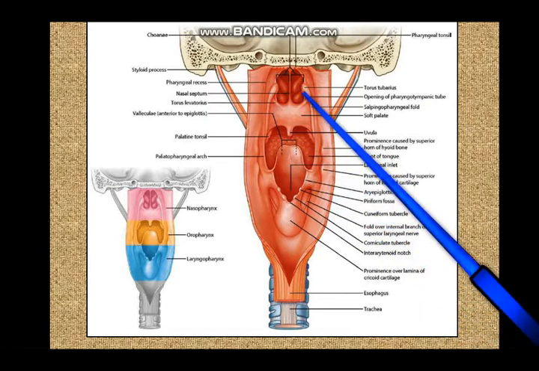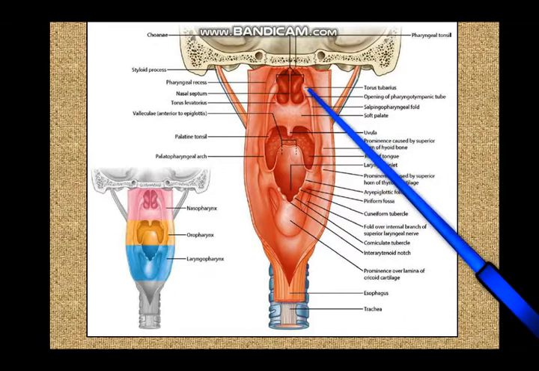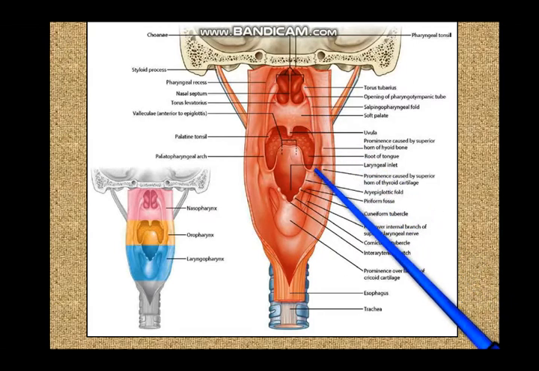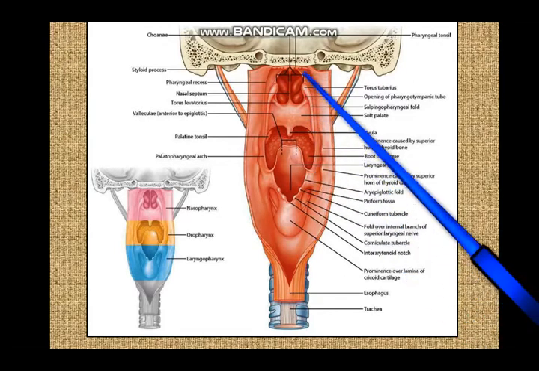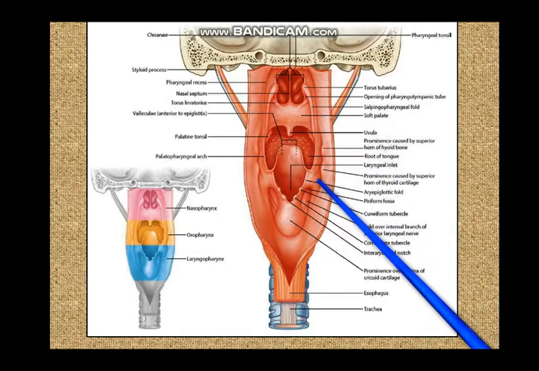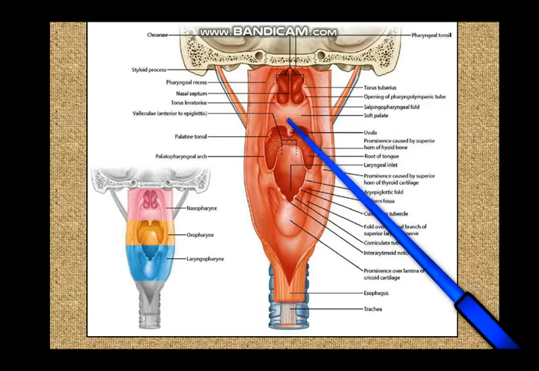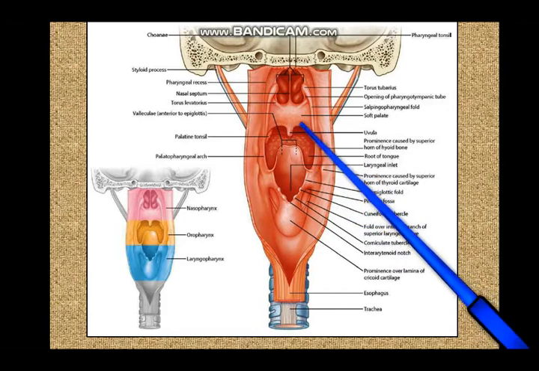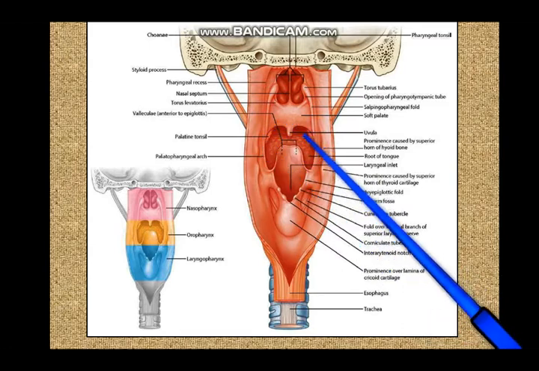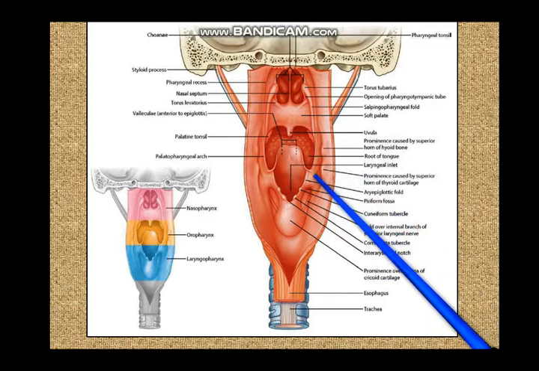So if you cut out the pharynx from behind and look at the opening of the auditory tube on the side, then you can also see the folds descending from the auditory tube into the pharynx. So you can see the salpingopharyngeal fold containing the salpingopharyngeus muscle. And because this is the palate, from here you can have the palatopharyngeus muscle. So these muscles going back from the palate into the side wall of the pharynx, they are the palatopharyngeus muscle.